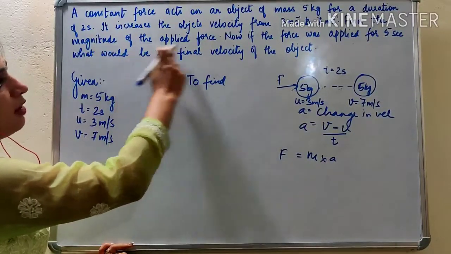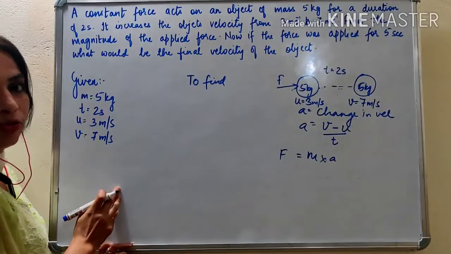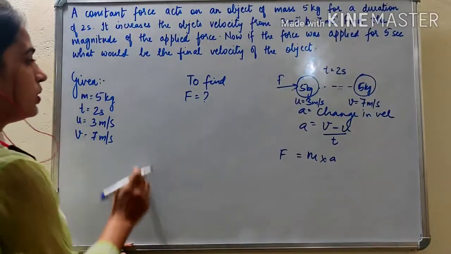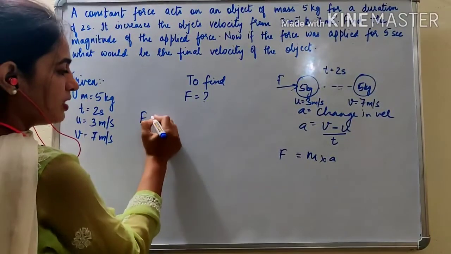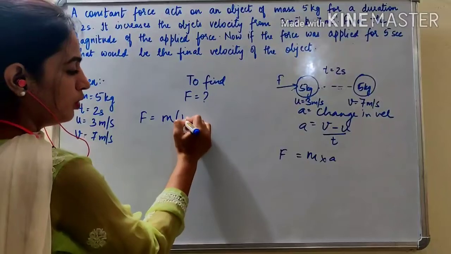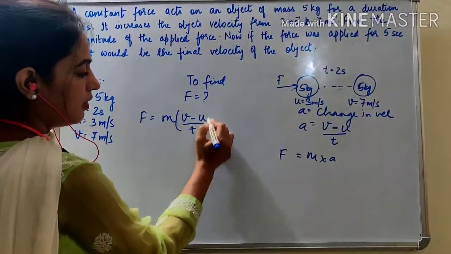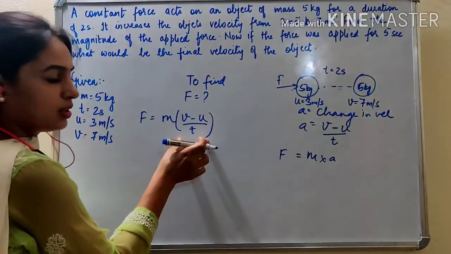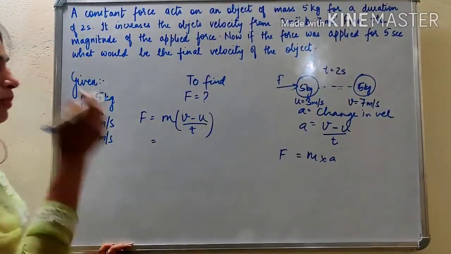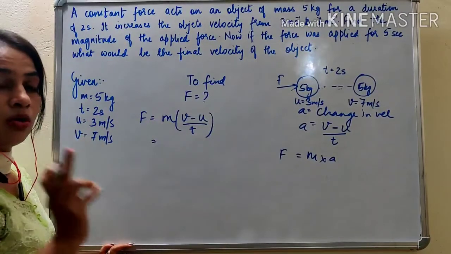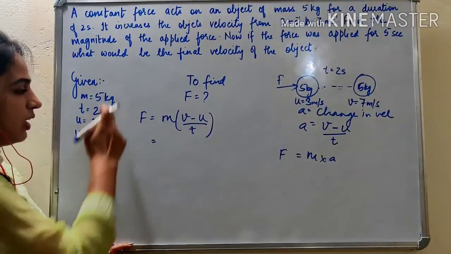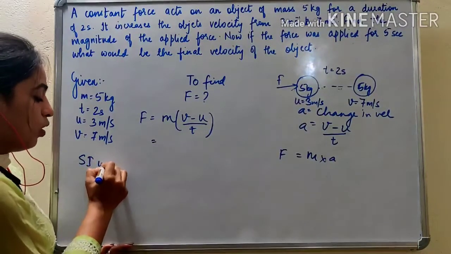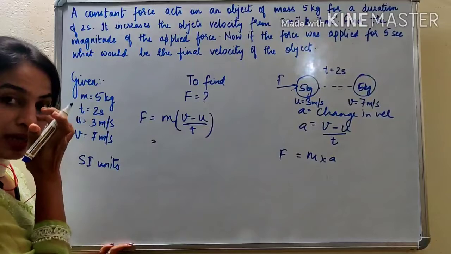What we have to find? Find the magnitude of the applied force. So what we have to find? Force applied. So using the formula F is equal to mass into final velocity minus initial velocity upon time, mass into acceleration. Acceleration is v minus u by t. So before substituting the values, always check whether all the values given are in SI units. All the values should be in SI units.